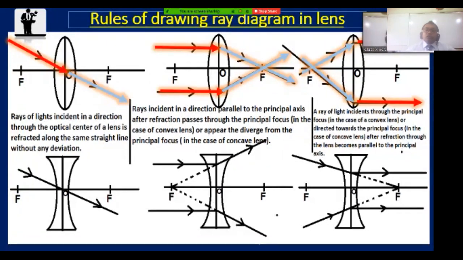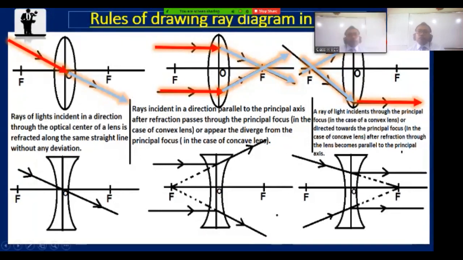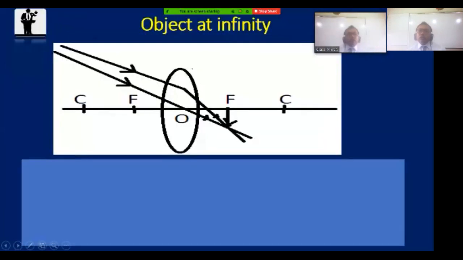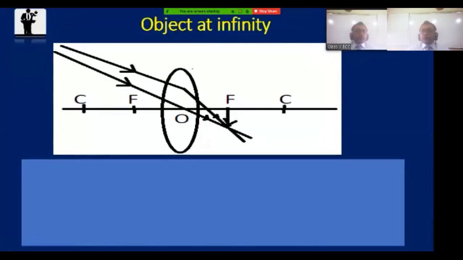And the second rule: these incident rays are parallel to the principal axis, and after refraction, light will pass through the principal focus. And the rule is vice versa: when light is incident from the principal focus, then after refraction, the refracted rays are parallel to the principal axis. This is the same case, but here the lens is different. Now I'm going to discuss the image formation.